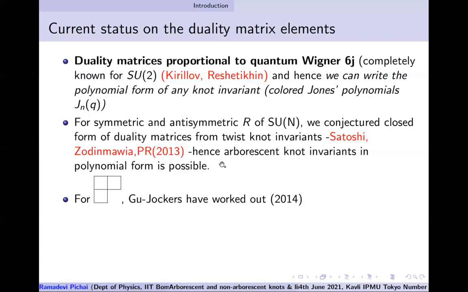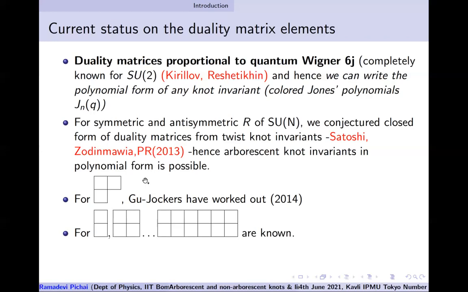The next task is to go beyond symmetric and antisymmetric. Whoever has seen Zhu and Joker's paper would have observed that even for the simplest mixed representation, it's a tedious job to find the duality matrices. They showed the methodology and obtained the duality matrix elements for [2,1]. After this work, there are other works by the Russian groups.